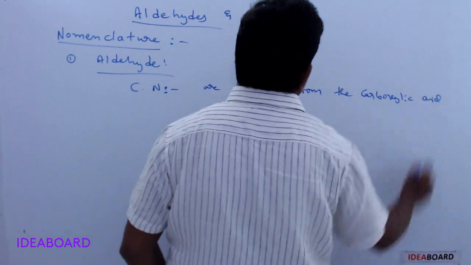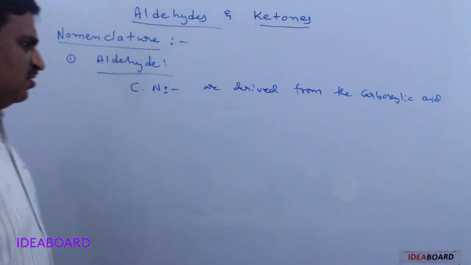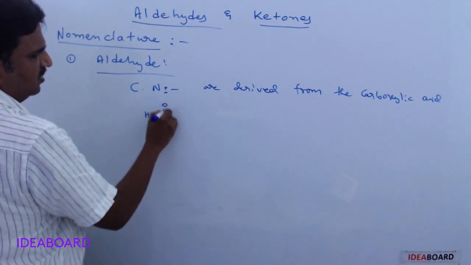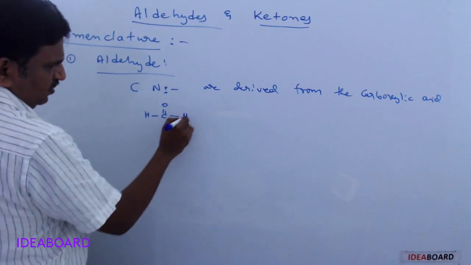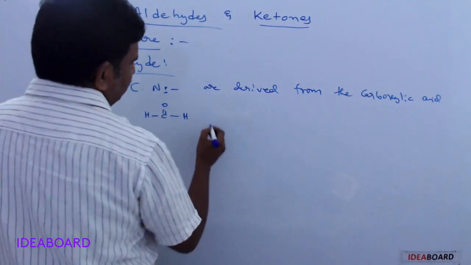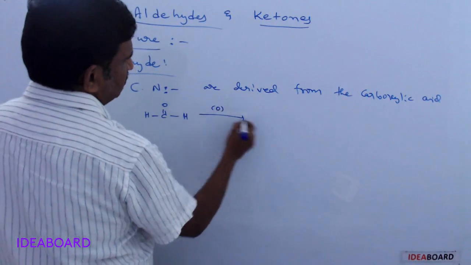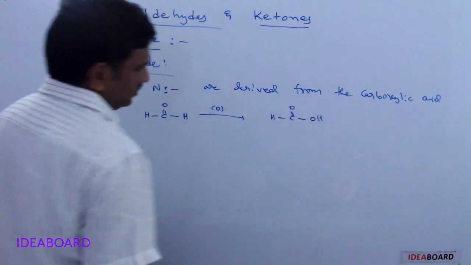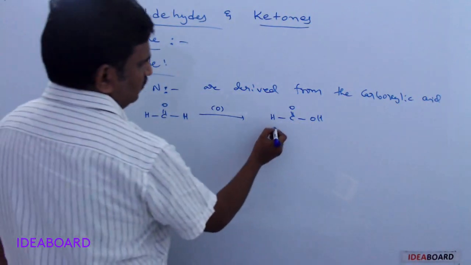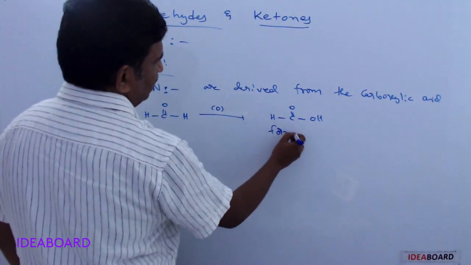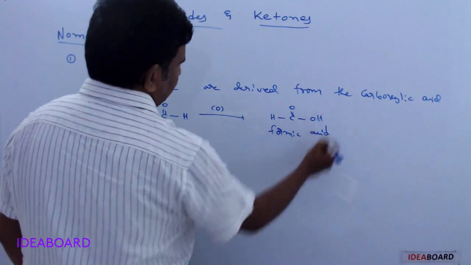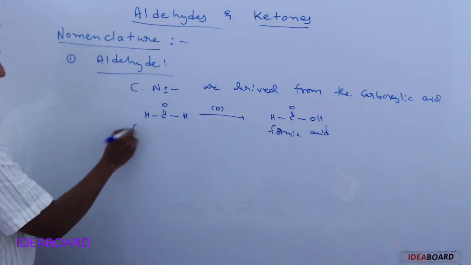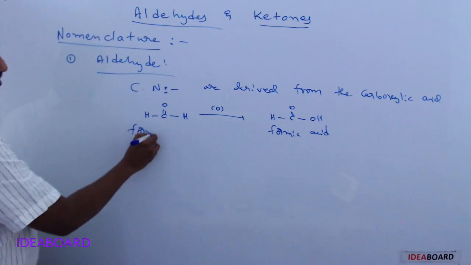Suppose I have the first aldehyde, HCHO, and if one oxygen is added, it forms HCOOH. HCOOH is called formic acid, we know that, and the aldehyde compound is formaldehyde.